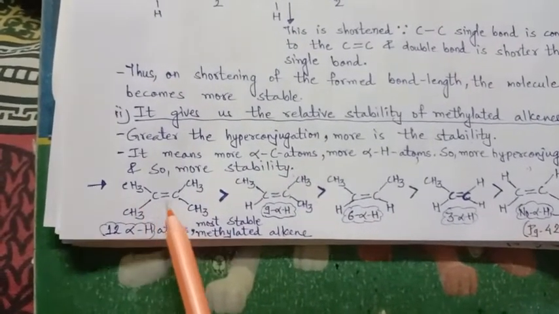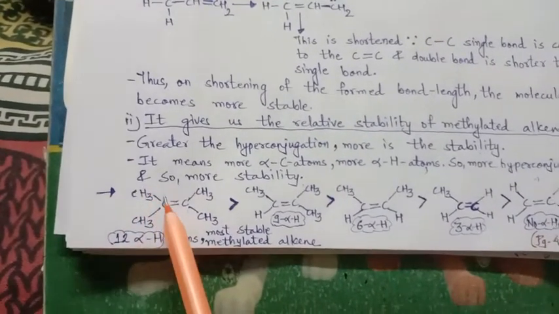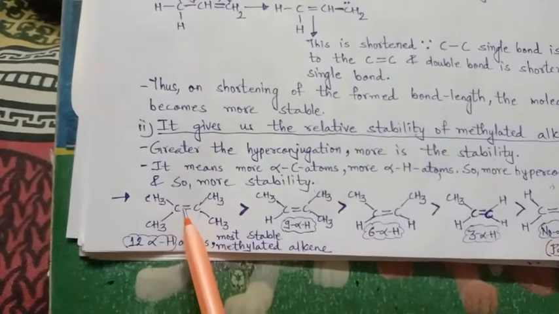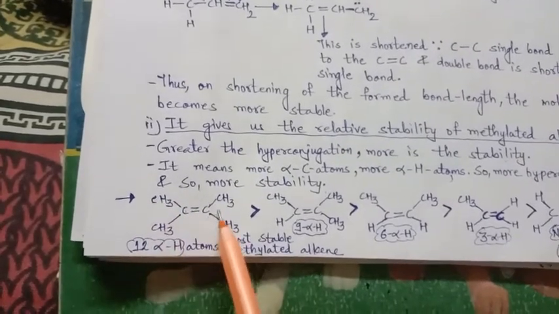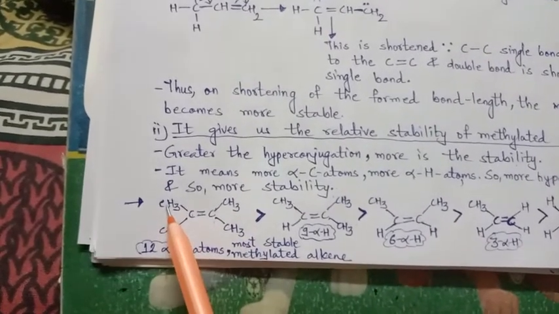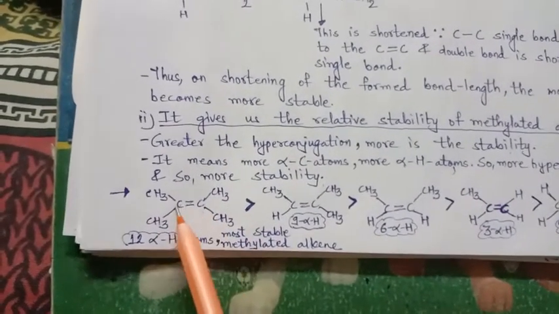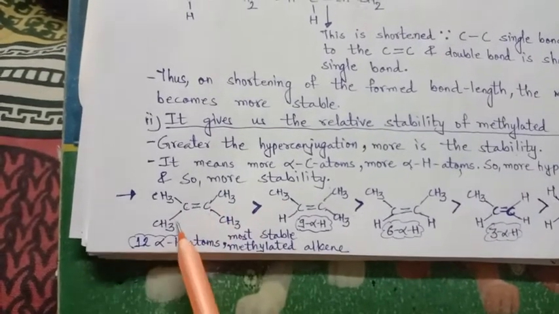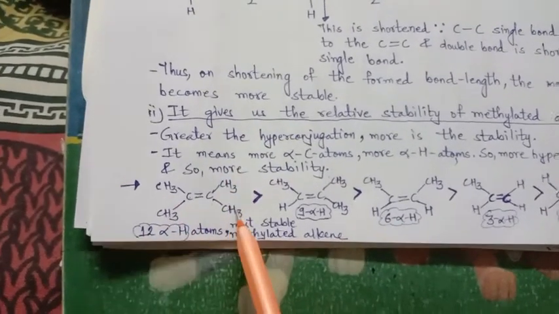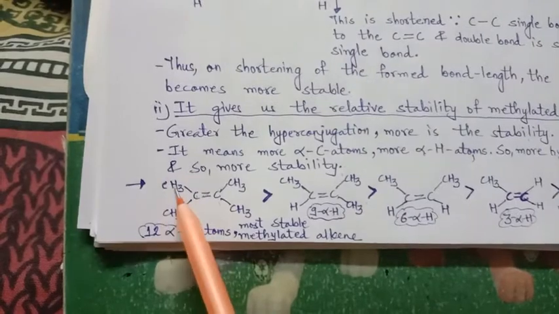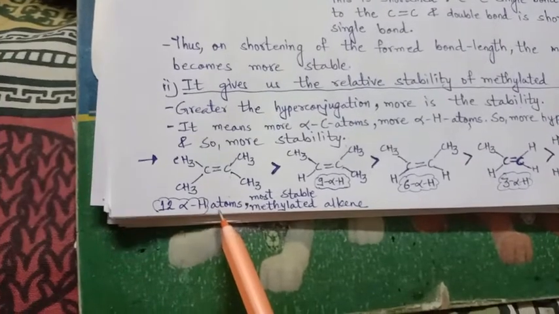Here we see C double bond C. What is alpha carbon? A carbon atom attached to the carbon-carbon double bond, then that carbon is alpha. So here this carbon is attached to this carbon-carbon double bond species, so it is alpha. We can consider these also because they are attached to carbons which have the double bond, so they are also alpha. So all are alpha carbons and each alpha carbon has 3 hydrogens. So in all, 12 alpha hydrogen atoms are there.